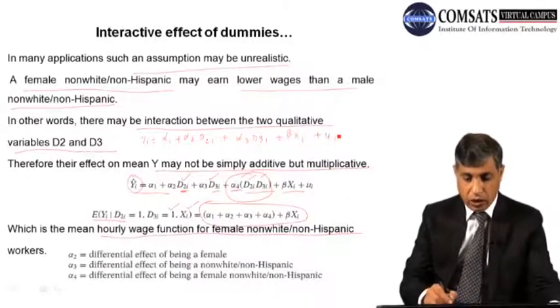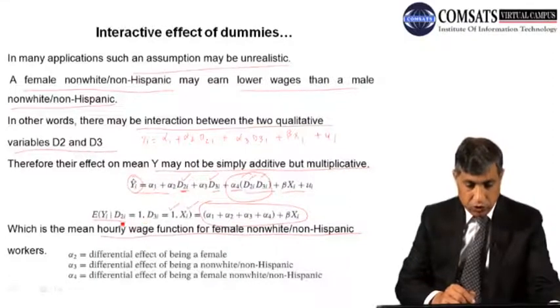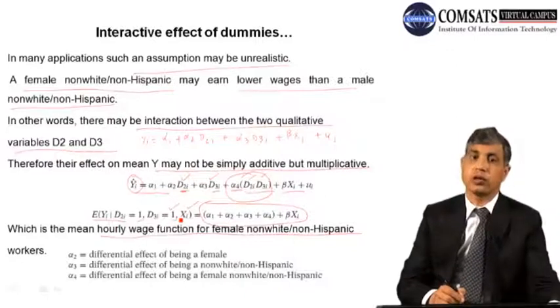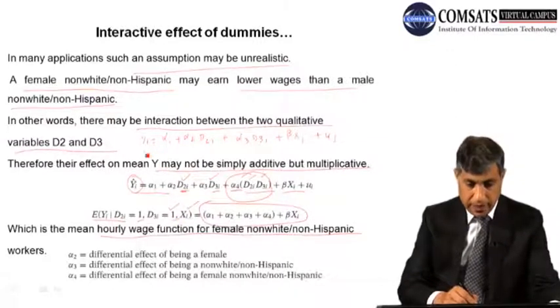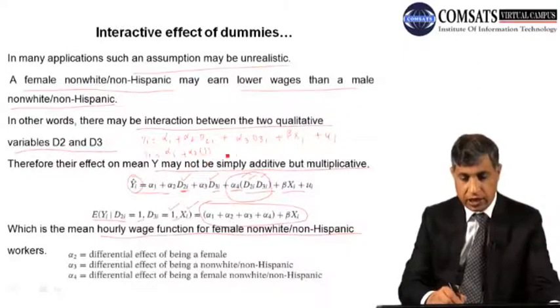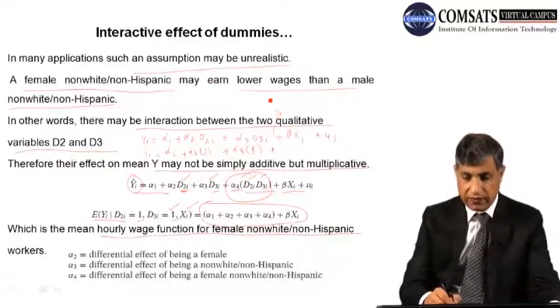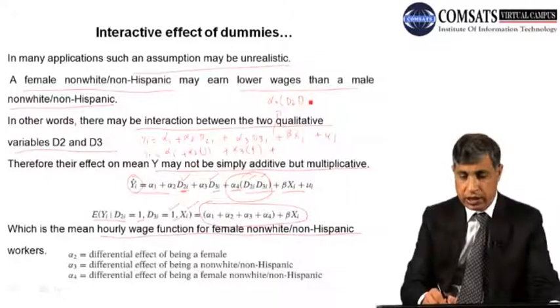Now look at this, your key. You are putting d2 is equal to 1, d3 is also equal to 1. Look at this. Y is equal to alpha 1 plus alpha 2, putting 1 in place of d2, plus alpha 3, 1 in place of d3, plus we have missed this, it should be here, alpha 4, d2, d3, and plus beta xi.